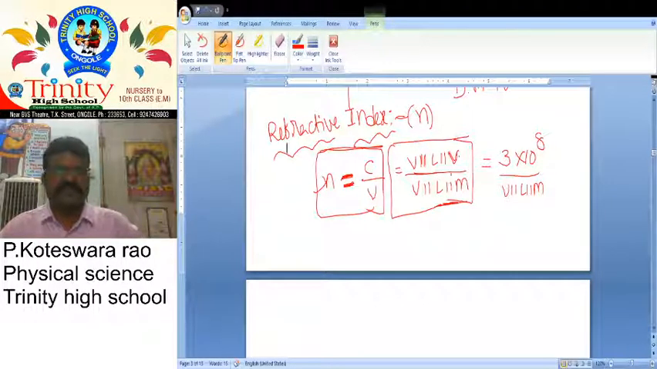Refractive index is defined as the ratio between the velocity of light in vacuum and the velocity of light in medium. So if you want to find the velocity of light in medium, if we substitute here, we can easily find it.